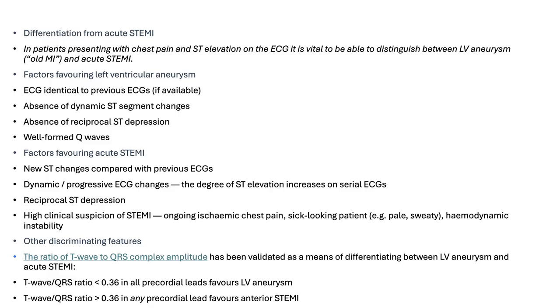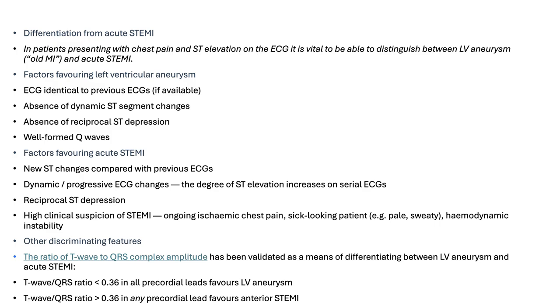because usually in acute STEMI the degree of ST elevation will increase on serial ECGs, and also you will see on ECG of an acute STEMI a reciprocal ST depression, while for left ventricular aneurysm we will see an absence of dynamic ST segment changes, and there will be an absence of reciprocal ST depression with a well-formed Q wave.